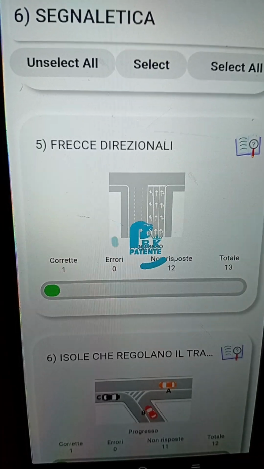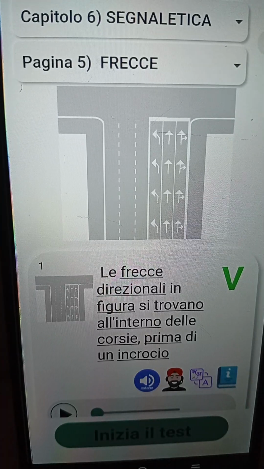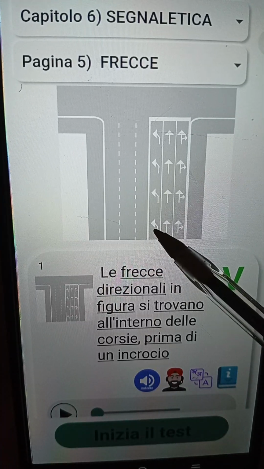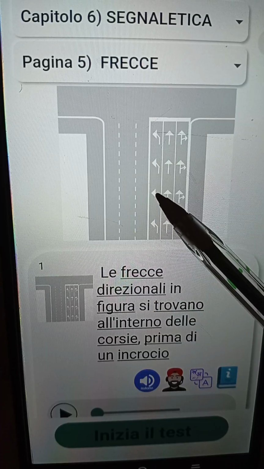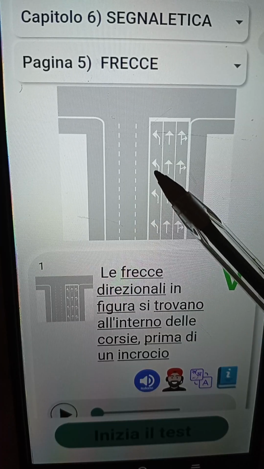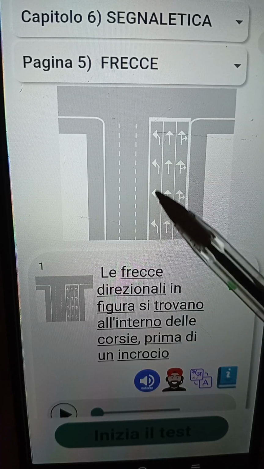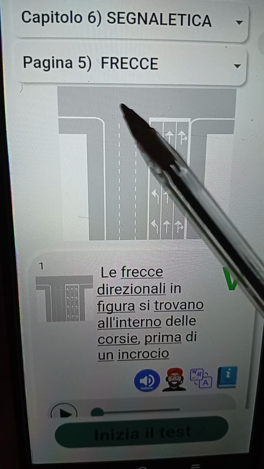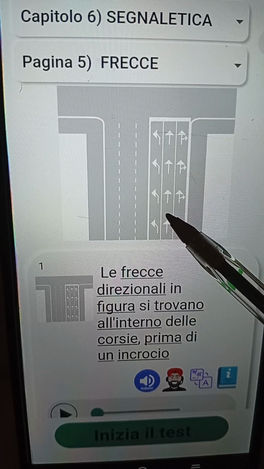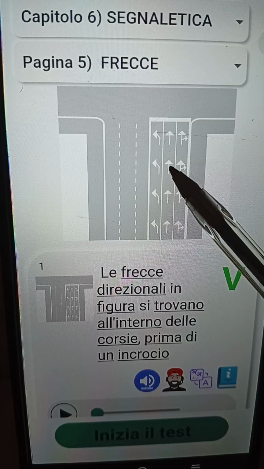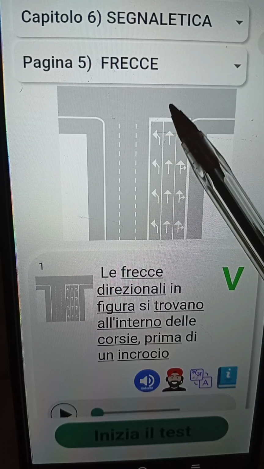Now let's see. Now look at it. Let's try to zoom in so I can see it clearly. Now you can see the sinistra. You can see the vehicles that are coming from the sinistra part of this carreggiata. The only direction they can go to is to svoltare a sinistra, which is this particular point. Now the vehicles that are coming from centrale, the only direction they can go to is diritto, which is straight.